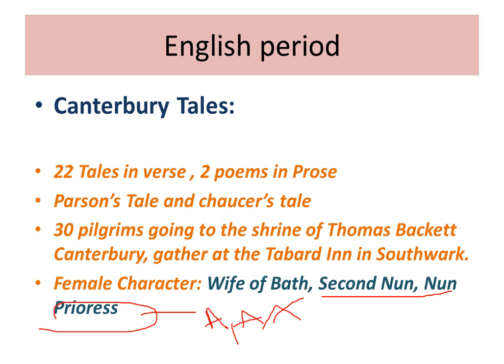As female characters, we have the Wife of Bath. Her real name is Alison, and Loathly Lady is another name which is given to her. Second Nun is another female character. The third one is the Prioress. She is from the aristocracy class, and she speaks French. She loves fashion. She wears this bracelet which says Amor vincit omnia, which means that love conquers all.